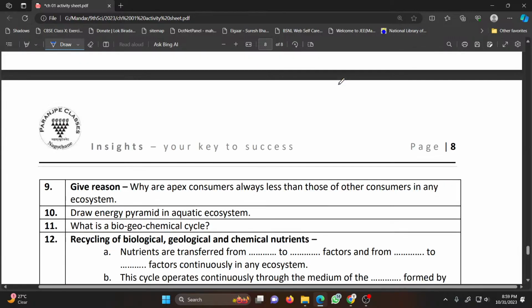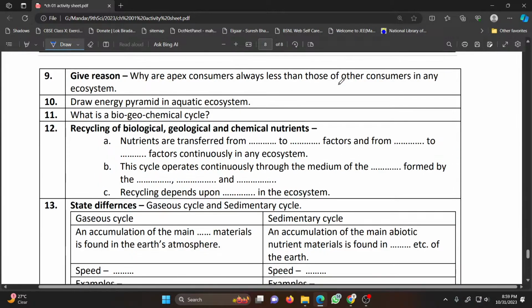Next question. Give reason why apex consumers are always fewer than those of the others. Because of the pyramid of energy, energy decreases at every level. Only 10% of the solar energy can be trapped by the producers.